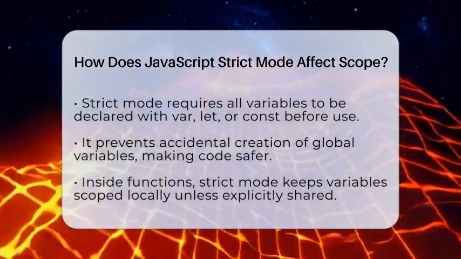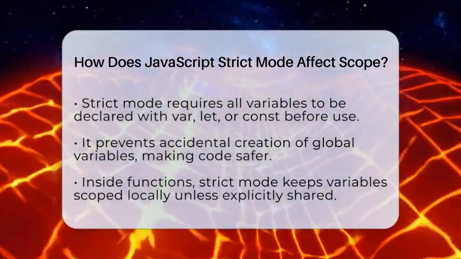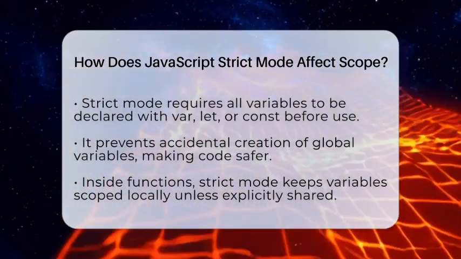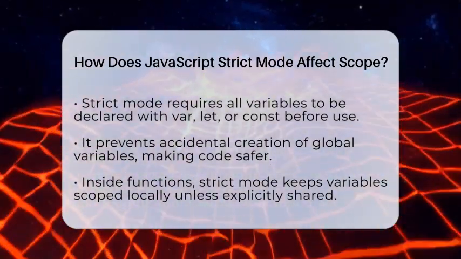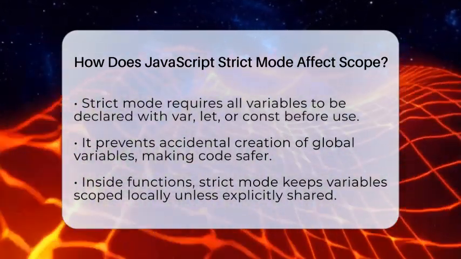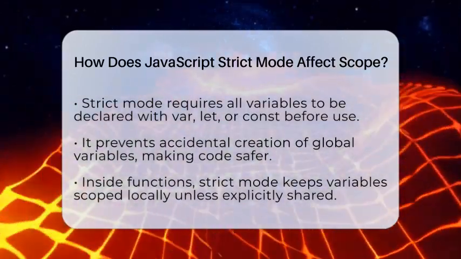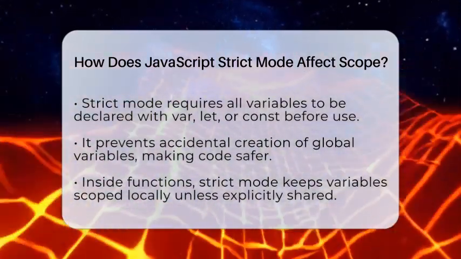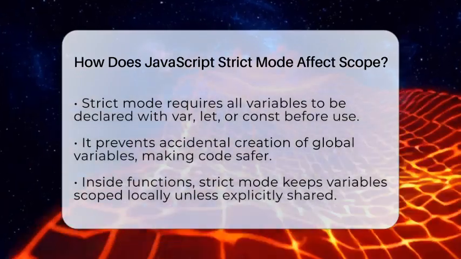First, strict mode requires you to declare all variables before using them. If you forget to use var, let, or const, JavaScript throws an error. This stops accidental global variables from sneaking into your code. It's like having a safety net that catches mistakes early.